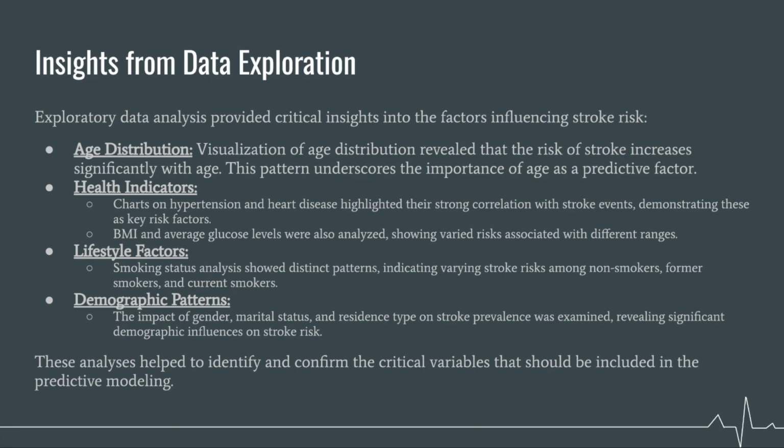From our data exploration, we can see that visualization of age distribution revealed that the risk of stroke increases significantly with age. Other key factors relating to strokes might include BMI, average glucose level, and smoking status.